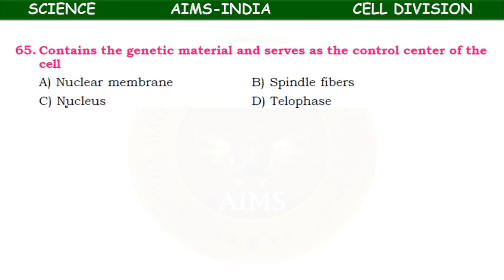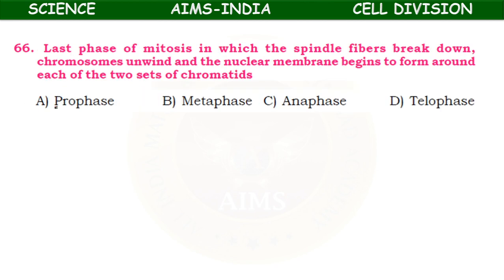Contains the genetic material and serves as the control center of the cell. What is that? Nuclear membrane, spindle fiber, nucleus and telophase. It is the nucleus which is called the control center of the cell.